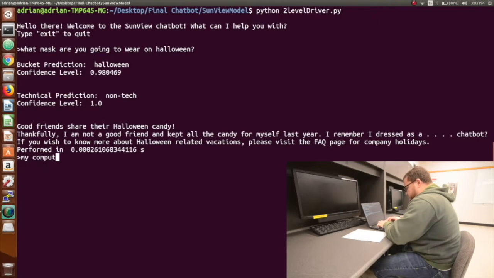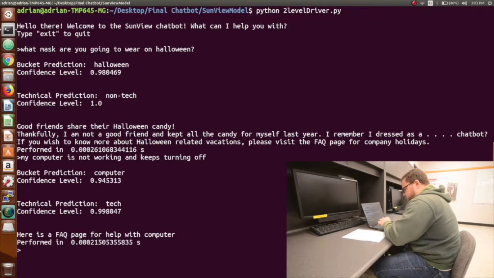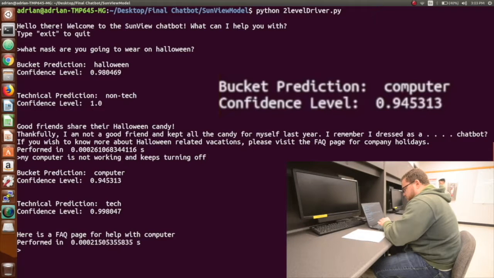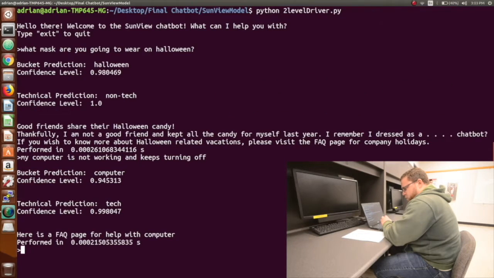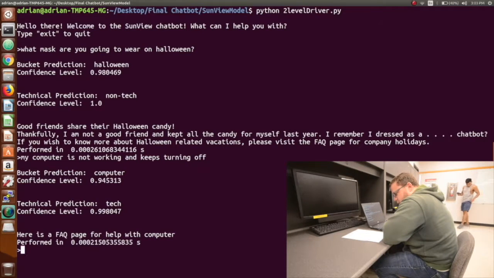Let's see. My computer is not working. And keeps turning off. So there's a frequent help, yeah, for a computer. So it seems to do that. All right, that's good. So if you want to give it another try, with a different one. Right.